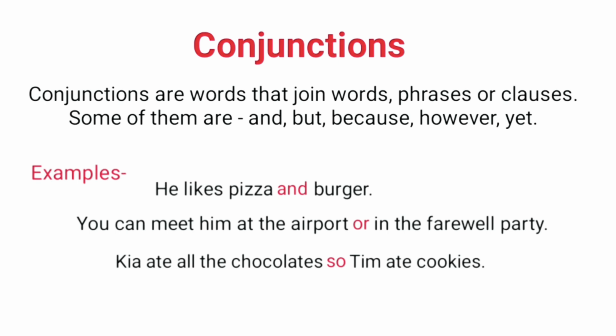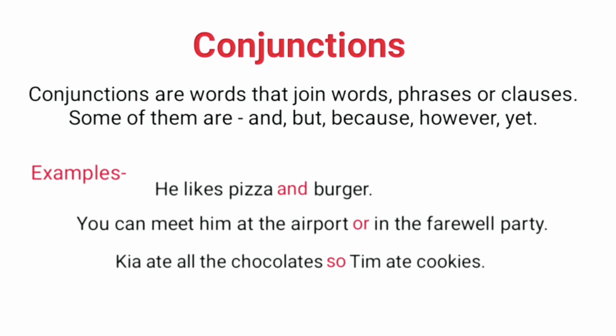Conjunctions are words that join words, phrases or clauses. Some conjunctions are and, but, because, however, yet. Examples are: He likes pizza and burger. Here the two words pizza and burger are joined by a conjunction, and. Usually these joined words belong to similar parts of speech. Like pizza and burger, both are nouns here.